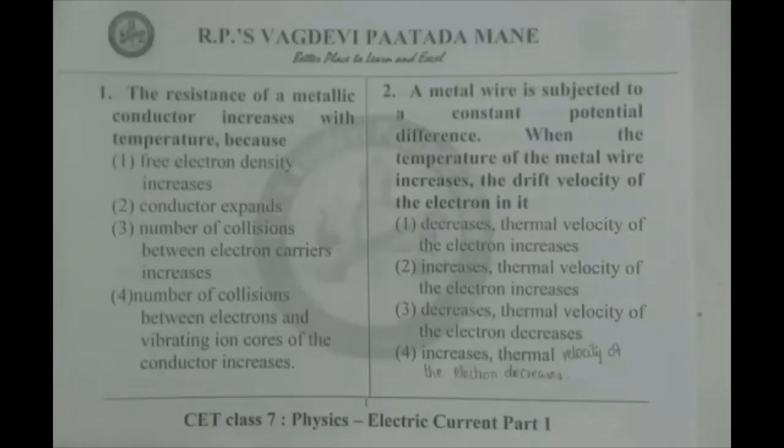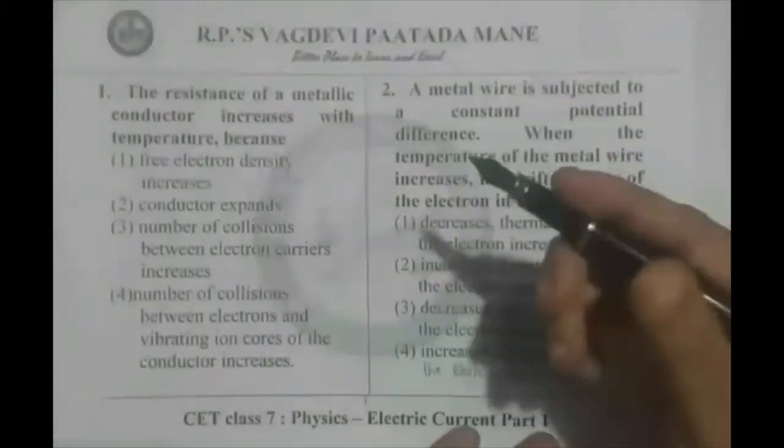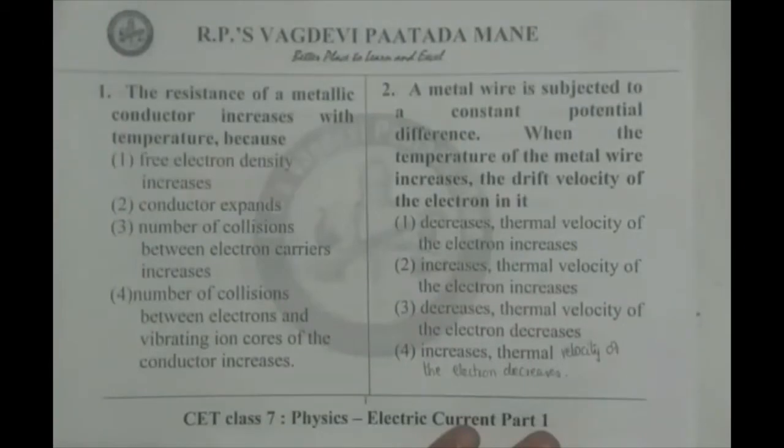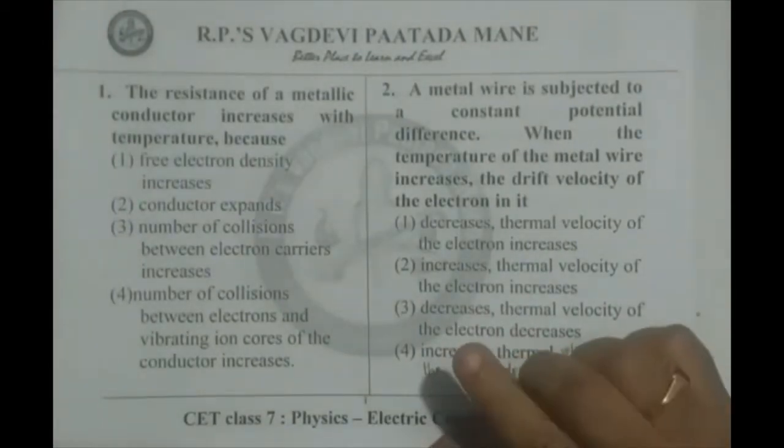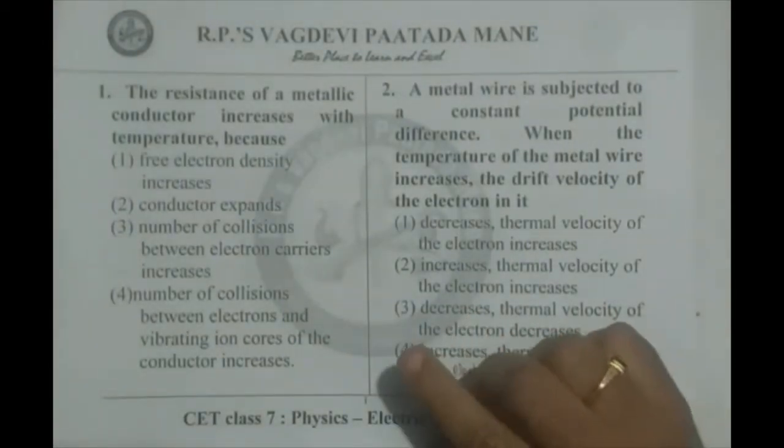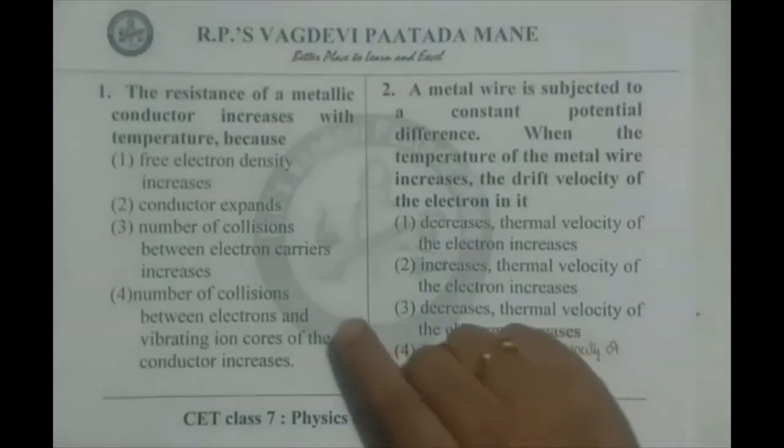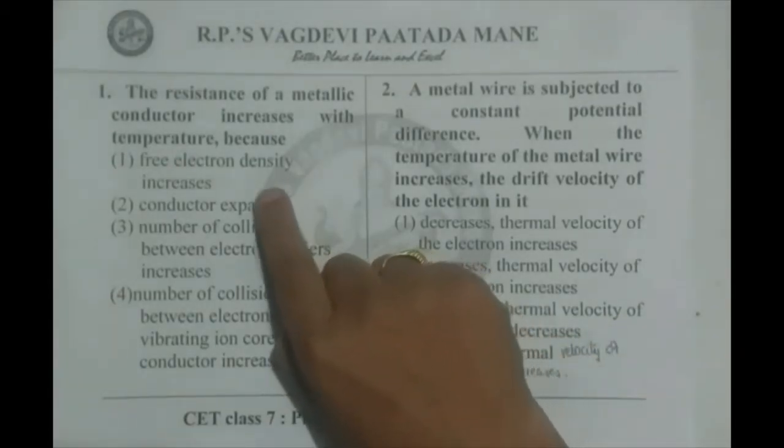Dear friends, we start with the electric current CET part. Now, we read the first question. The resistance of a metallic conductor increases with temperature because, say, free electron density increases.